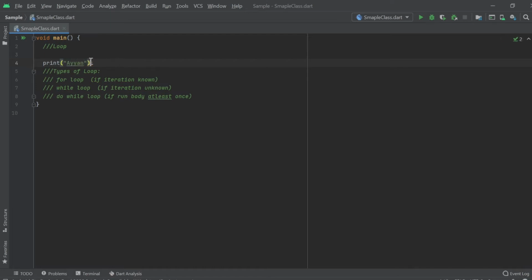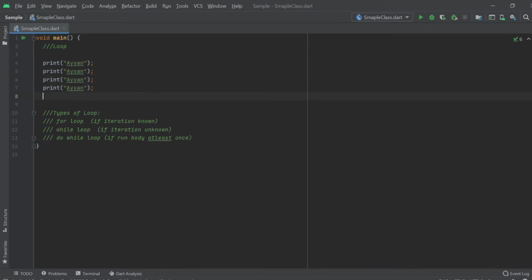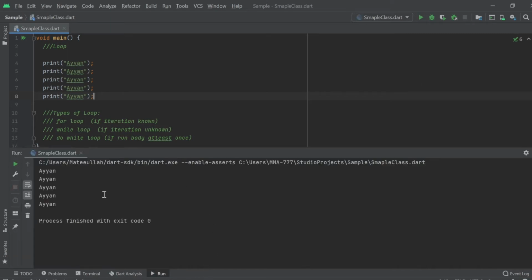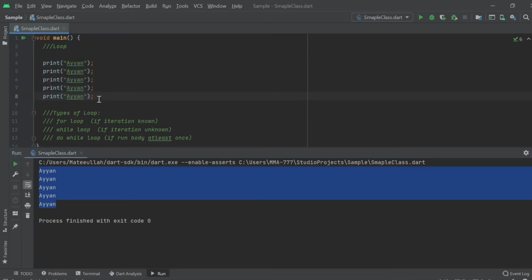I will write this line 5 times, and when I run this code, you can see the result. So if I want to print 100 times, I will have to write 100 lines of code.